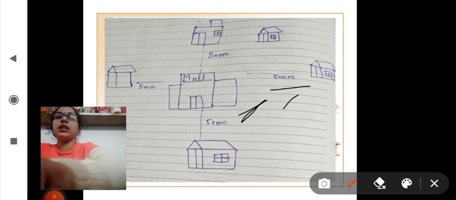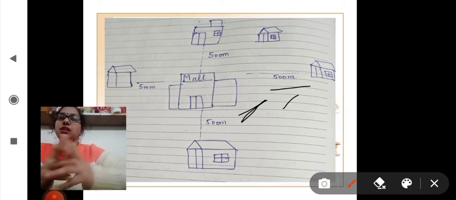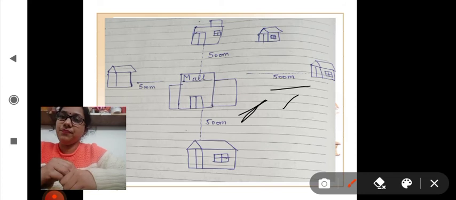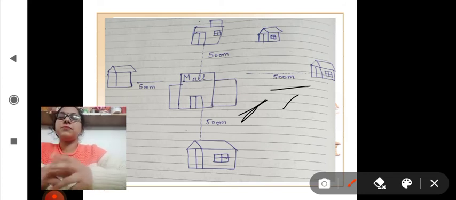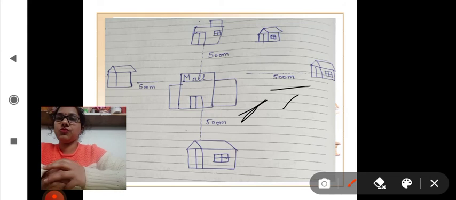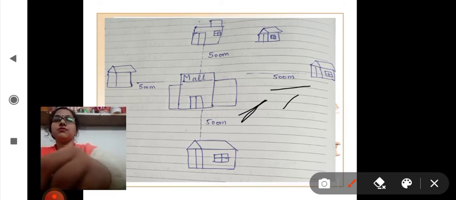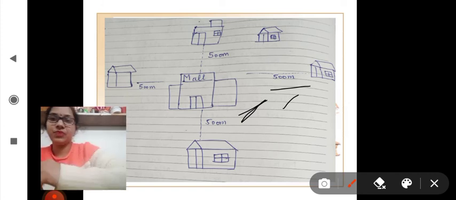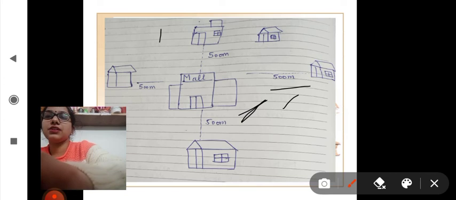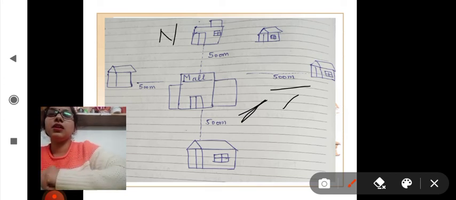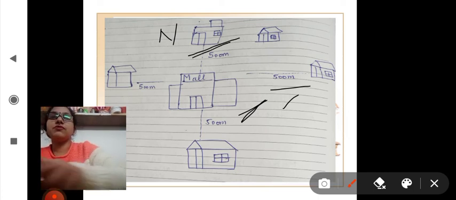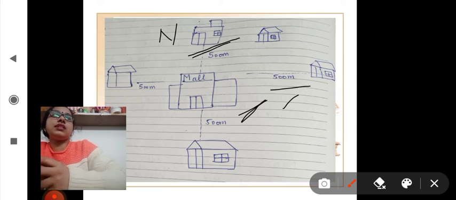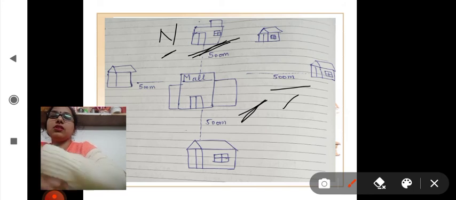Then you locate, there are various houses in the range of 500 meter from the mall. Now there comes the question, in which direction? So for finding the location you also need to have a sense of direction. You again ask in which direction? They say in the north direction. Then you search in the north direction and you get to the location. And so you got your location, that is 500 meter away from the mall in the north direction.